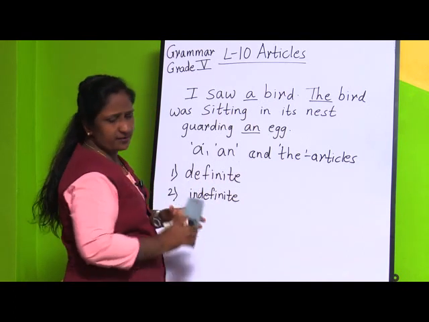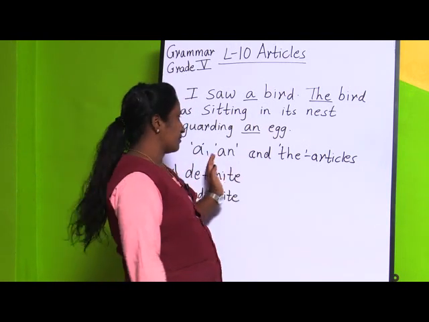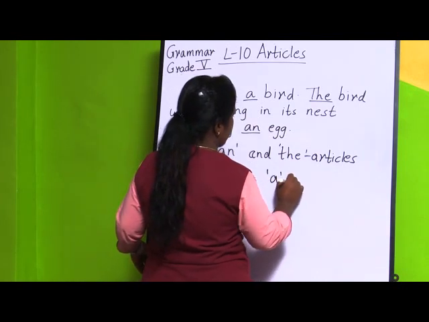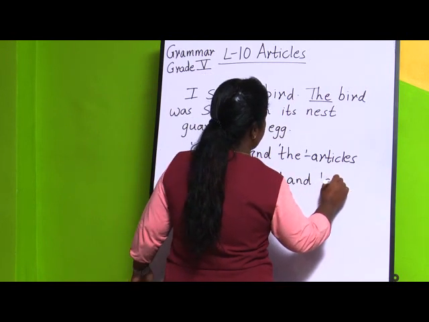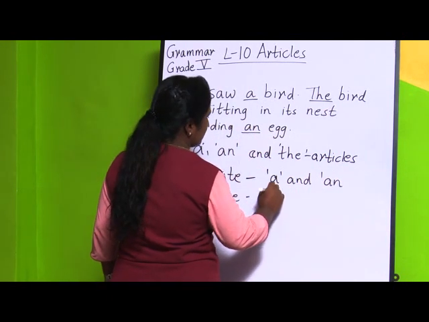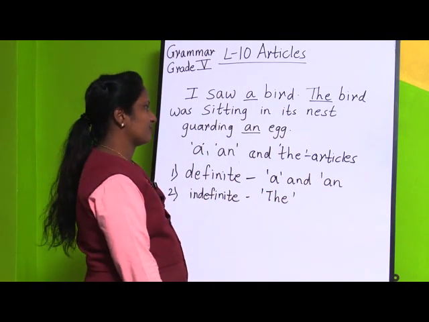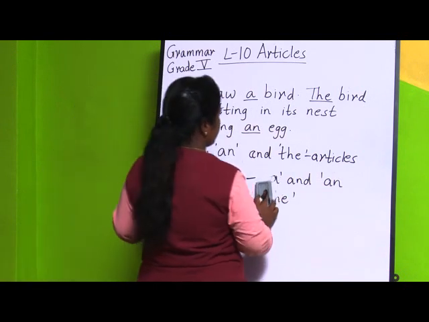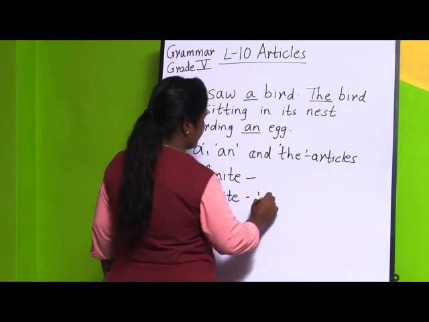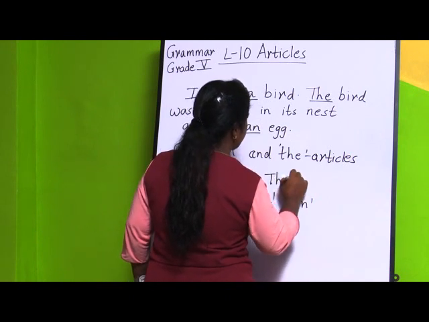If you classify these three articles, a and an are indefinite articles, and the is a definite article.